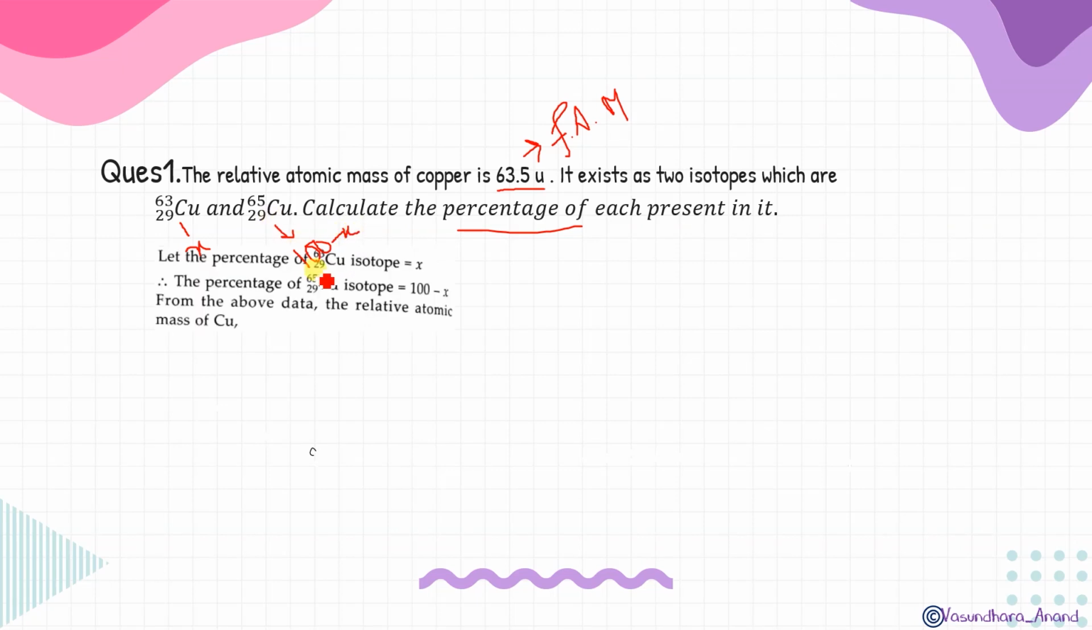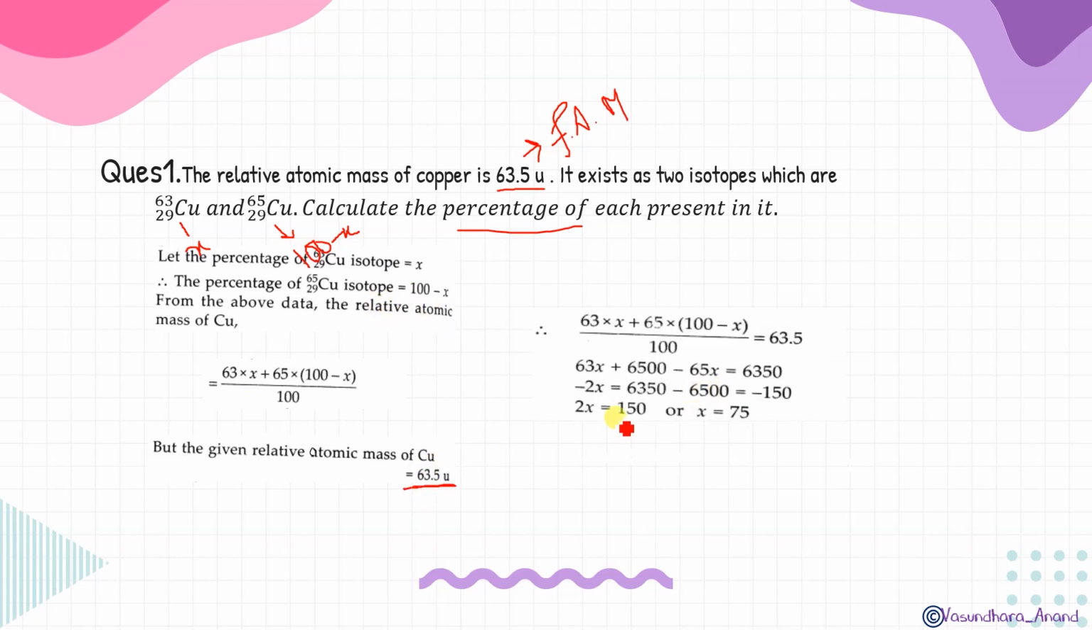So suppose this one, copper 63, is in x percentage, then the other one will obviously be 100 minus x. Clear? So now we will use the formula from the above data. The relative atomic mass of copper is equal to percentage of first isotope, x, multiplied by its atomic mass, that is 63, plus percentage of another isotope, 100 minus x, multiplied by its atomic mass, that is 65, given upon 100. You do this calculation, you will get the 63.5 relative atomic mass given. So this will be equal to this much, isn't it? This is the formula for relative mass, and the relative mass given is 63.5, so you will use this. So this is equal to 63.5.